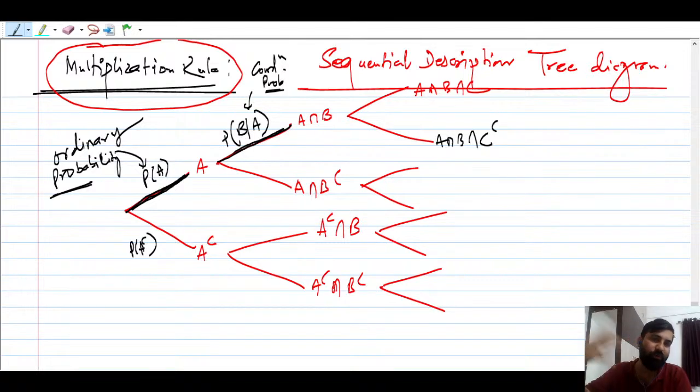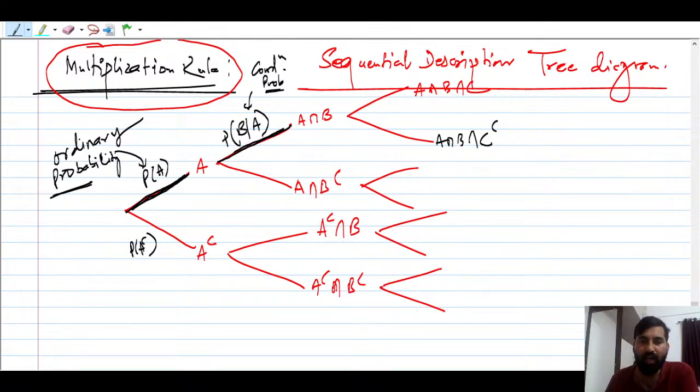So you have chosen some box, and you will see the probability of that. That is one of the initial beliefs. Then you will take out 2 black balls, or 2 red balls, whatever. This is very important to keep in mind. When you start, the first stage is going to give you the ordinary probability. The second stage will give you the conditional probability. Why? Because one of the events has already occurred.